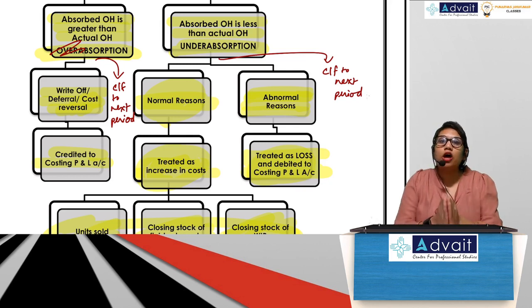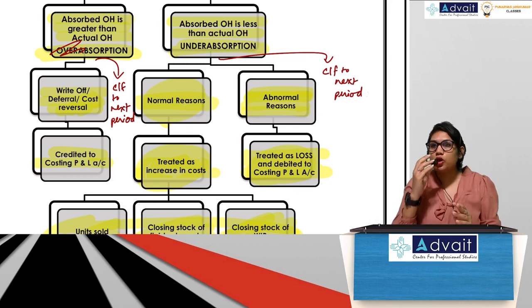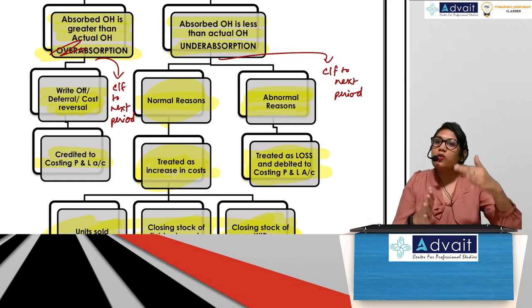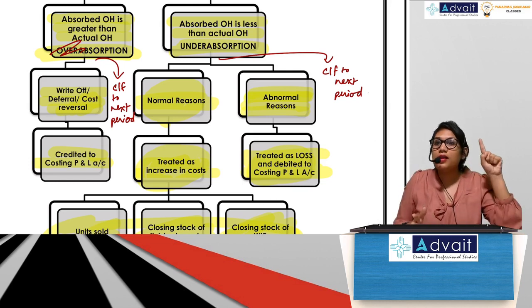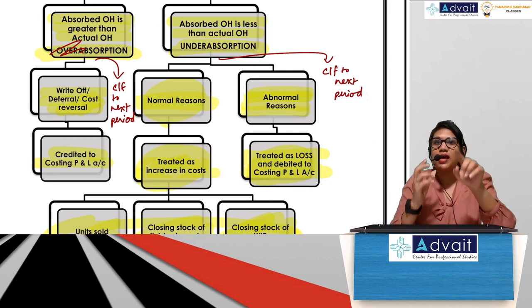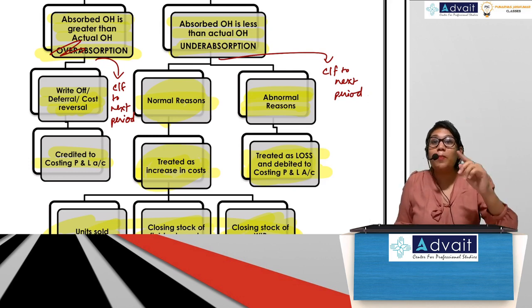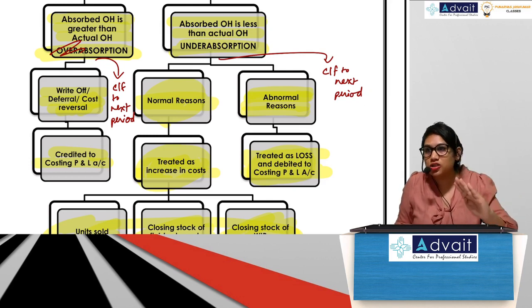Now, treatment of under absorption. How do I treat under absorption? The first step is to figure out whether it was because of normal reasons or abnormal reasons. If it was abnormal reasons, I will transfer it to costing P&L account. If it was normal reasons, then I will treat it by increasing my costs. How?